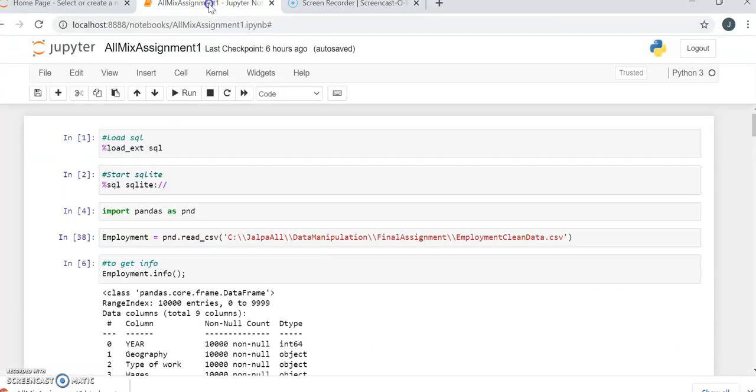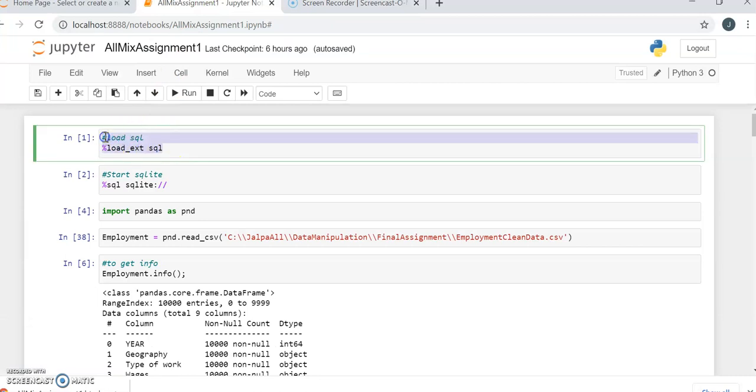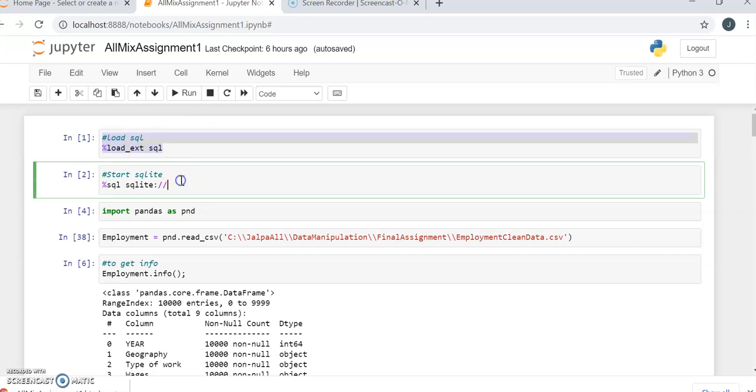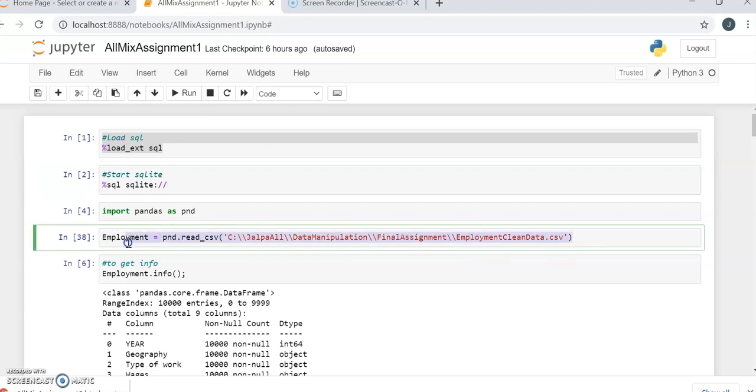So this is my Jupyter notebook, and you can see that here I load SQL by %load_ext sql, and then I start SQLite, and next I import pandas because pandas gives a lot of commands that I need for my dataset. And here I load my CSV file in this Jupyter notebook by the read_csv command.